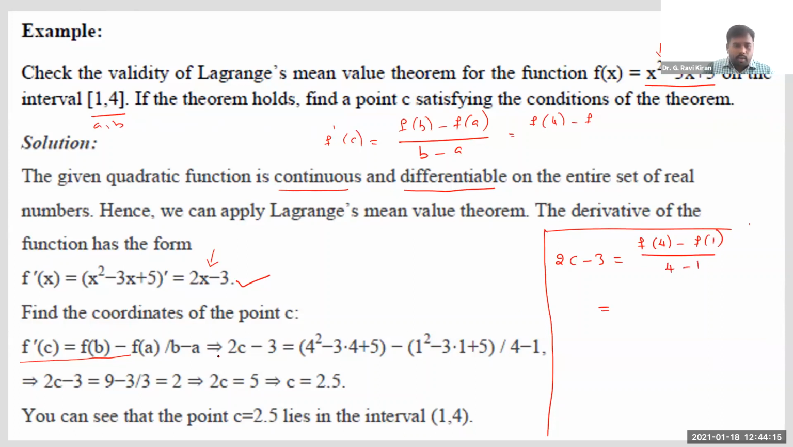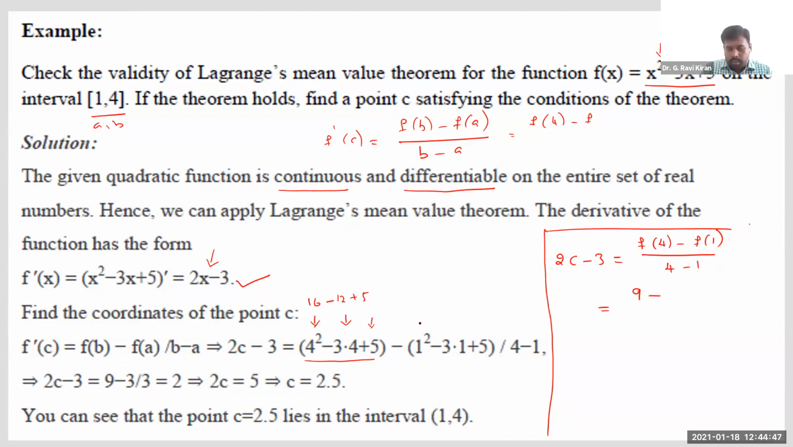Now see, let us calculate this way. F of 4 means you are just substituting x is equal to 4 in this expression. So when you calculate f of 4, you get 4 square minus 3 times 4 plus 5. How much is it? 16 minus 12 plus 5. 16 plus 5 is 21, 21 minus 12 is 9. So we get f of 4 as 9, minus f of 1.